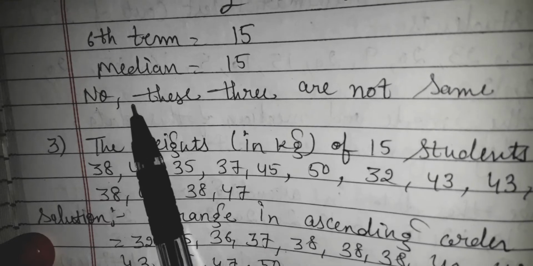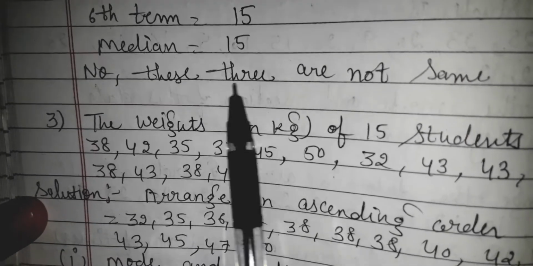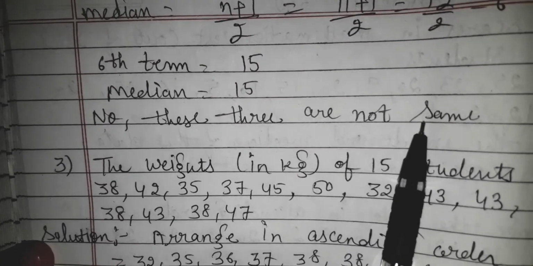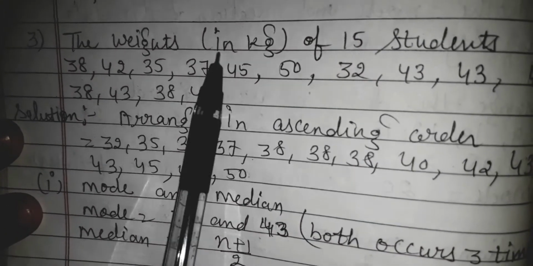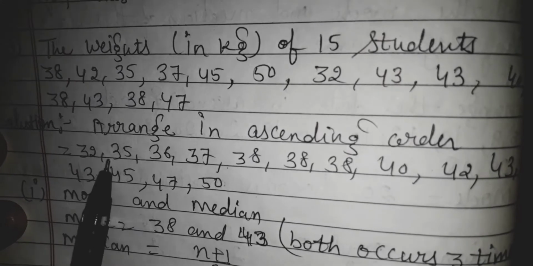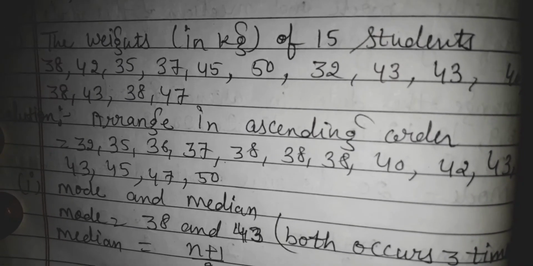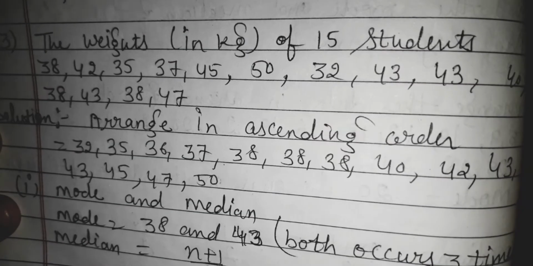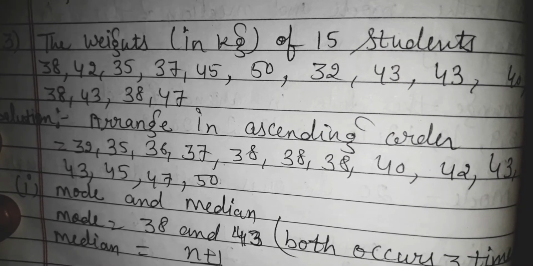Now the last question: are the three same? No, these three are not same. Okay. Next, third question: the weight of 15 students in kilogram is given. Not mean, you have to find mode and median.